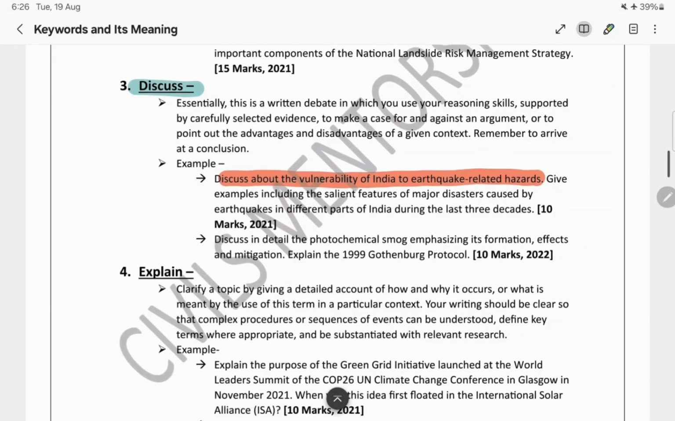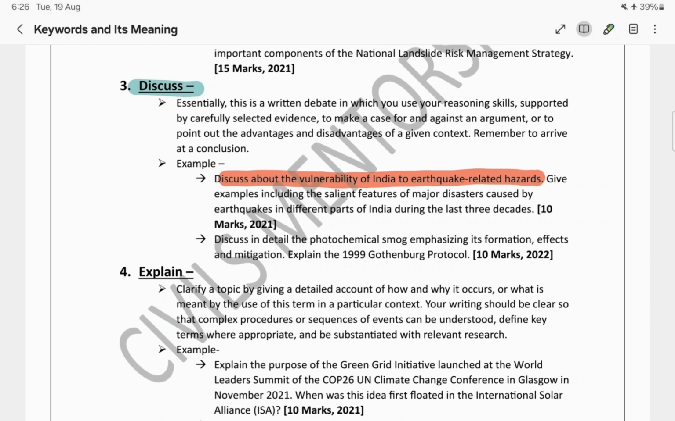Now discuss about the vulnerability of India to earthquake related hazards. So over here, the main focus is the vulnerability. That means they have clearly mentioned in the question that India is vulnerable to earthquake related hazards and they have asked you to discuss on it. So what should be your approach? Now the approach should be you need to write for and against, or else you can give the pros and cons and then we can conclude it.